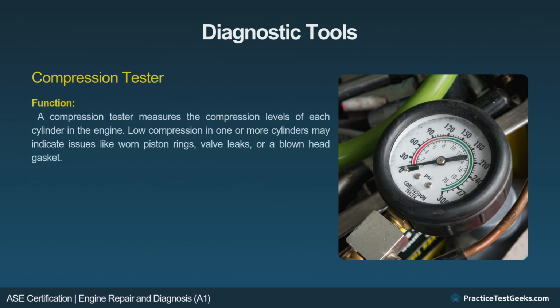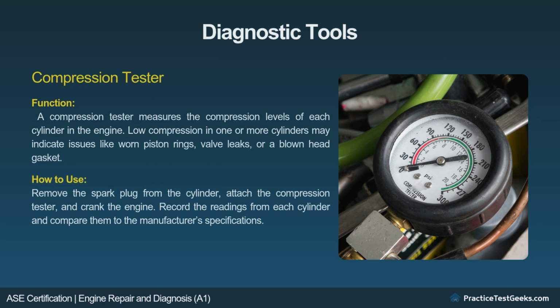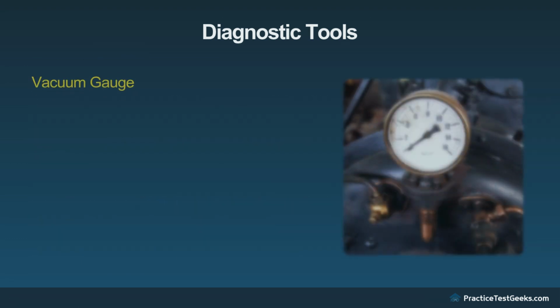Compression tester. Function. A compression tester measures the compression levels of each cylinder in the engine. Low compression in one or more cylinders may indicate issues like worn piston rings, valve leaks, or a blown head gasket. How to use. Remove the spark plug from the cylinder, attach the compression tester, and crank the engine. Record the readings from each cylinder and compare them to the manufacturer's specifications. Benefit. Helps identify internal engine problems related to compression.